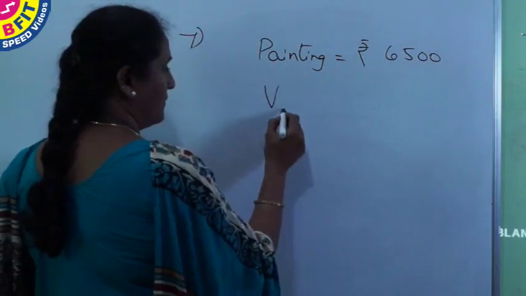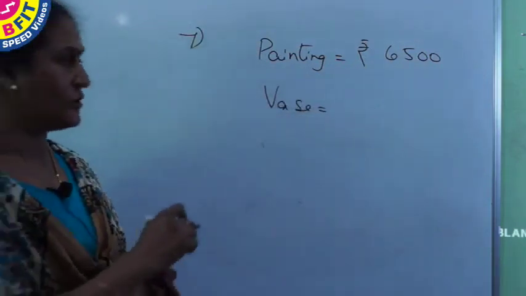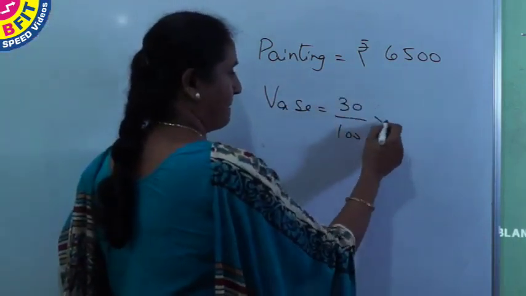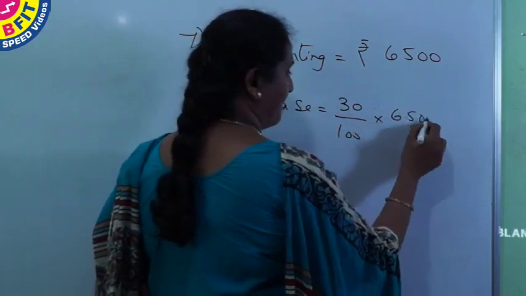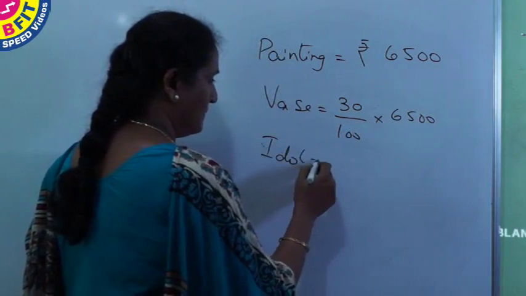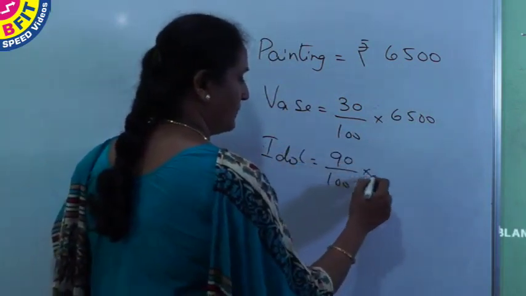and cost of the vase is 30% the cost of the painting. And cost of the idol is 90% the cost of the painting.